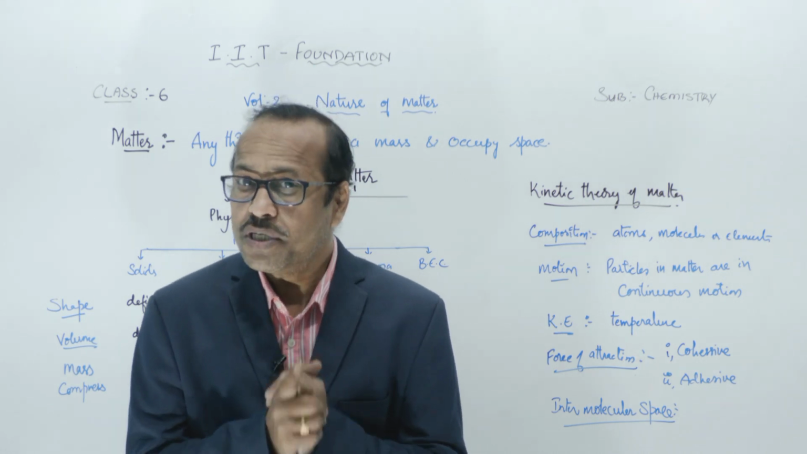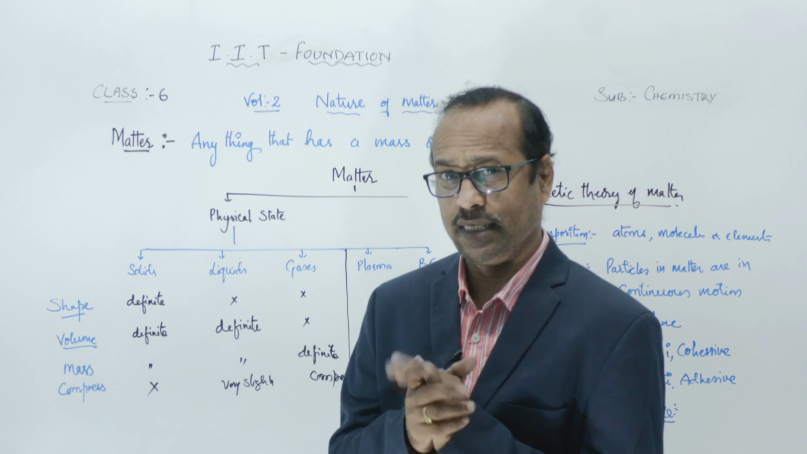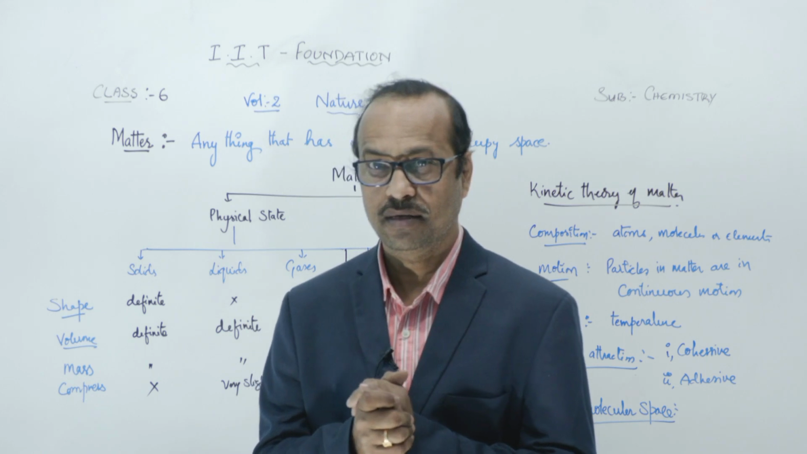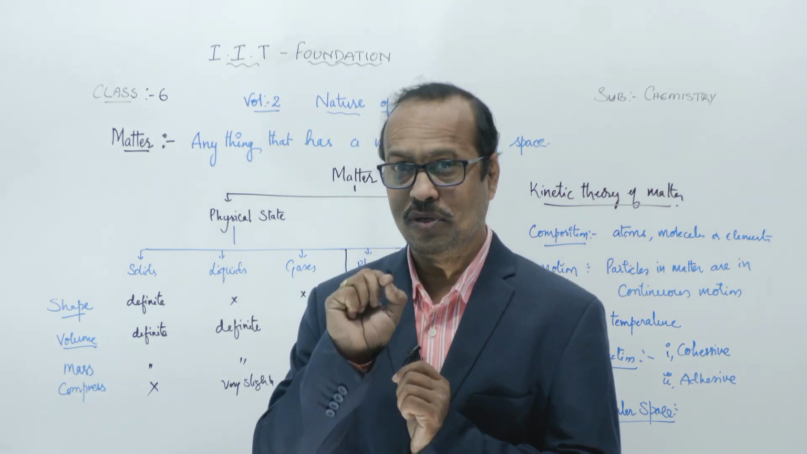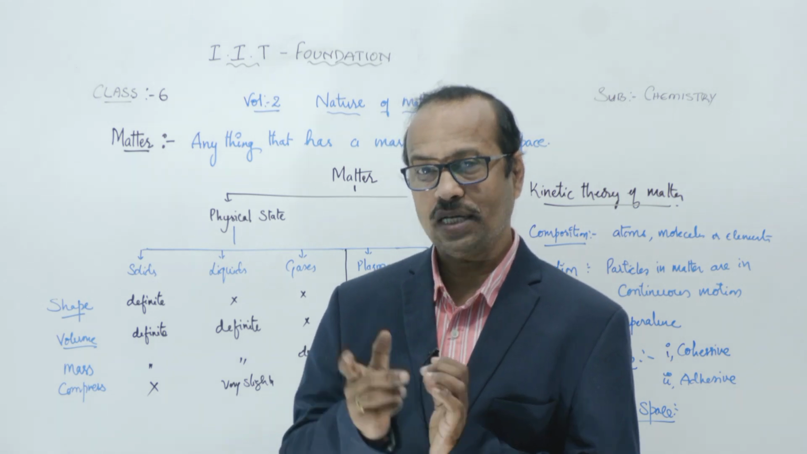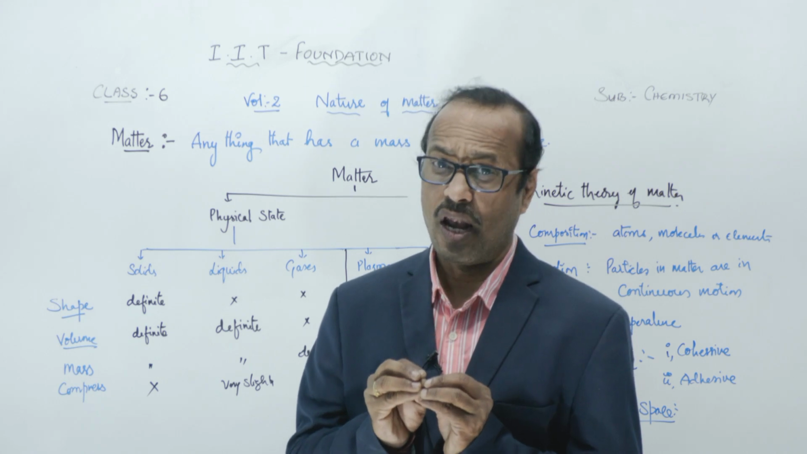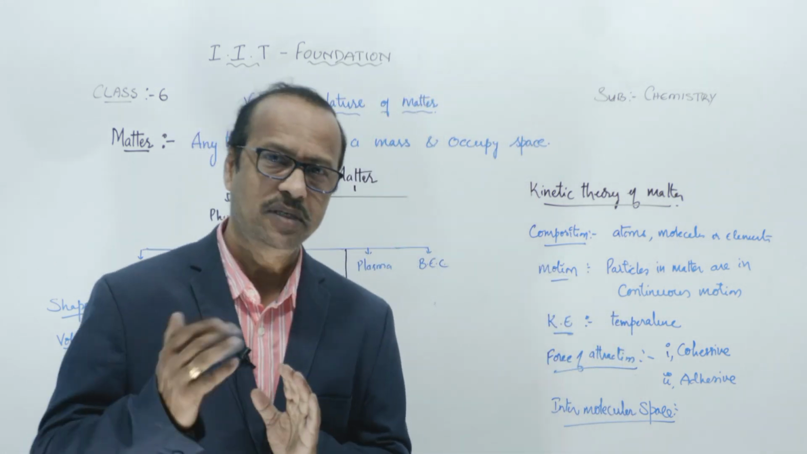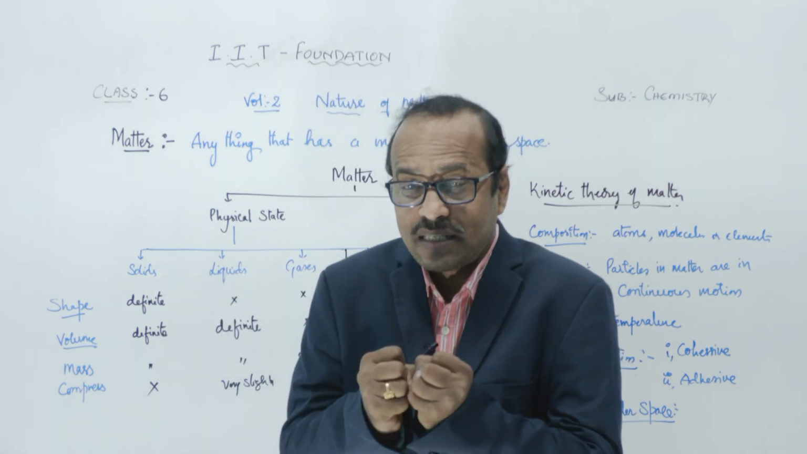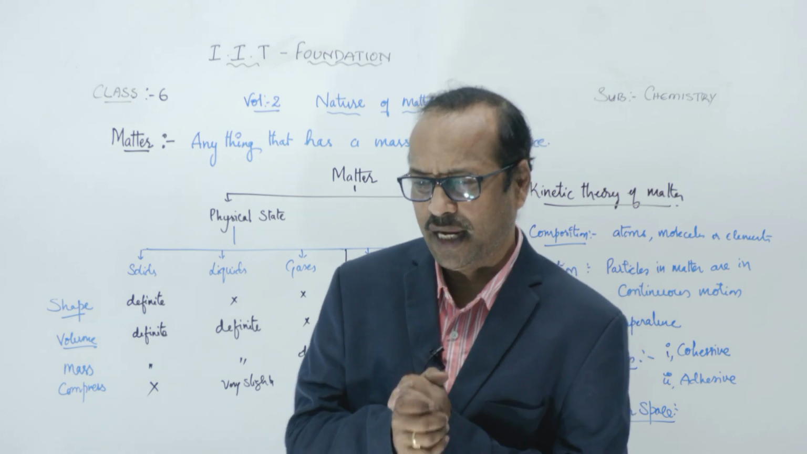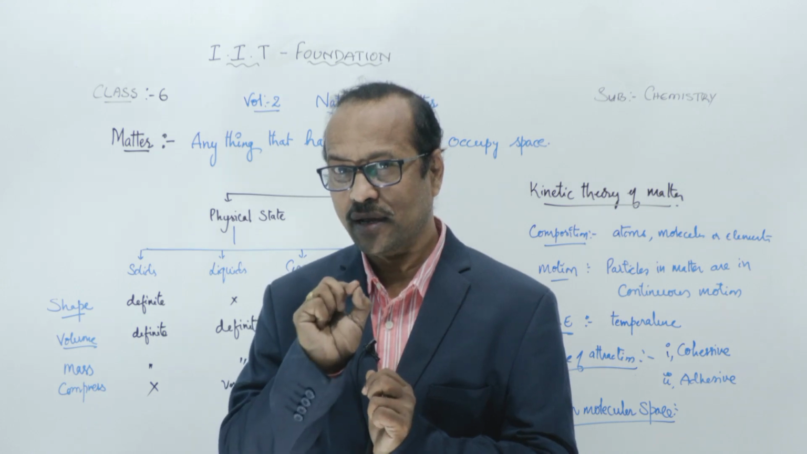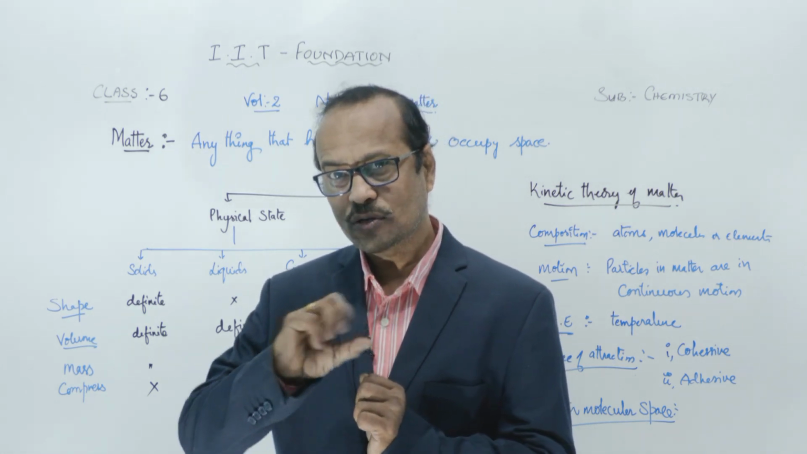But students, what happens when we heat it? Solid is converted into liquid, liquid is converted into gas. But even in the gas, the atoms are present, consisting of electrons, protons, and neutrons. Now, further I am heating this gas. On heating, that gas starts dissociating. Dissociating means electrons will be coming out of those atoms.